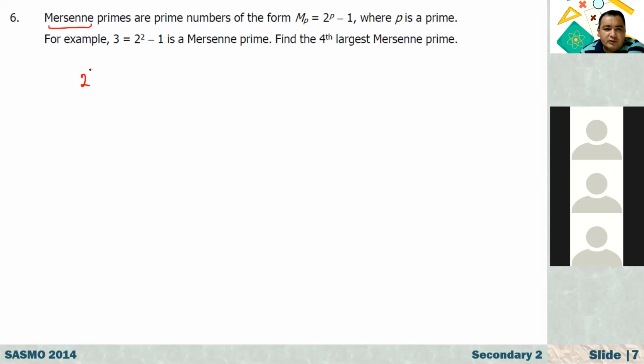Okay, here we have 2 squared minus 1, which is equal to 3. 2 cubed minus 1 is equal to 7. 2 to the power of 5 minus 1 is equal to 31. And 2 to the power of 7 minus 1: 2 to the power of 7 is 128, minus 1, it is 127.